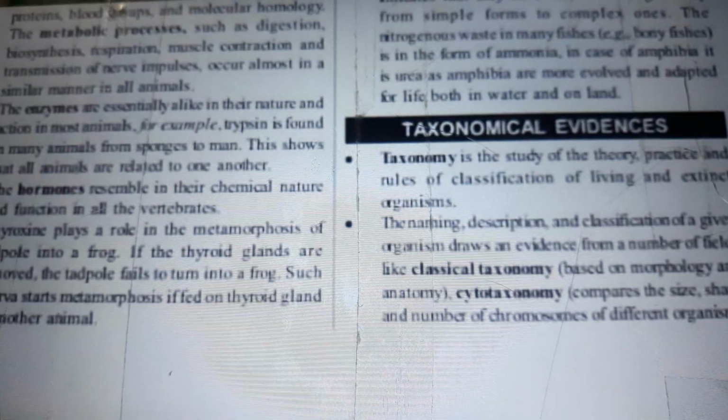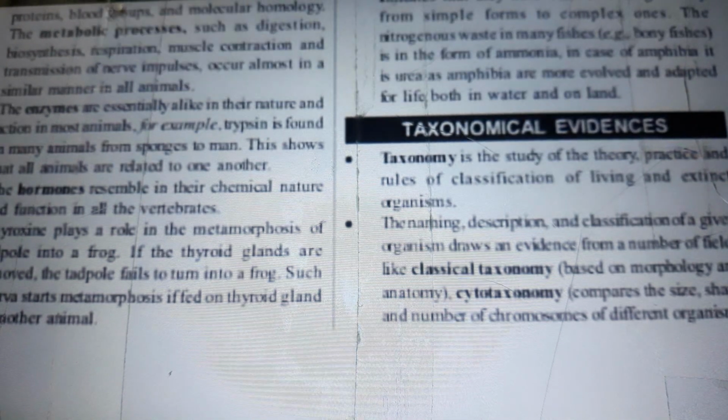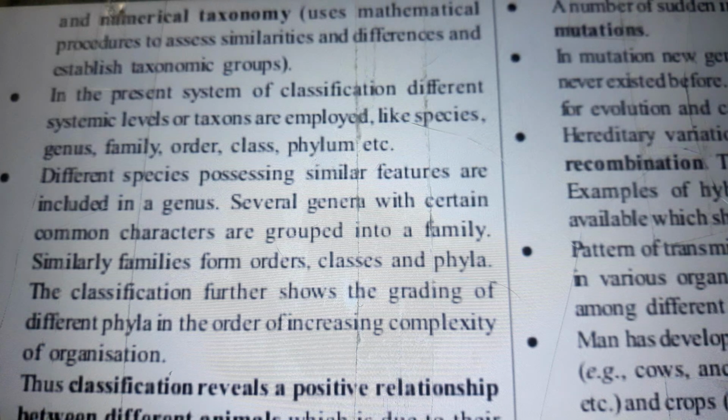Taxonomical evidences. Taxonomy is the study of the theory, practice, and rules of classification of living and extinct organisms. The naming, description, and classification of a given organism draws evidence from a number of fields, like classical taxonomy, based on morphology and anatomy. Cytotaxonomy compares the size, shape, and number of chromosomes of different organisms. And numerical taxonomy uses mathematical procedures to assess similarities and differences and establish taxonomic groups.